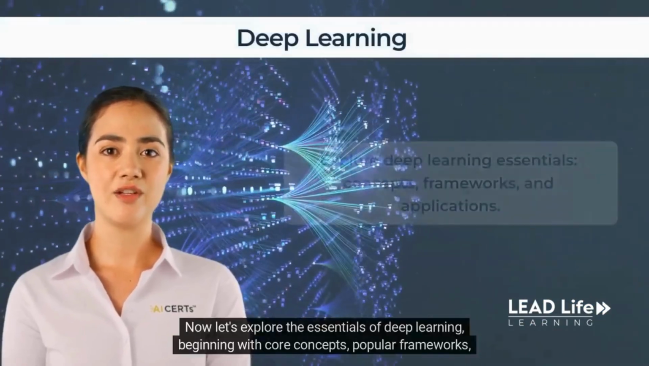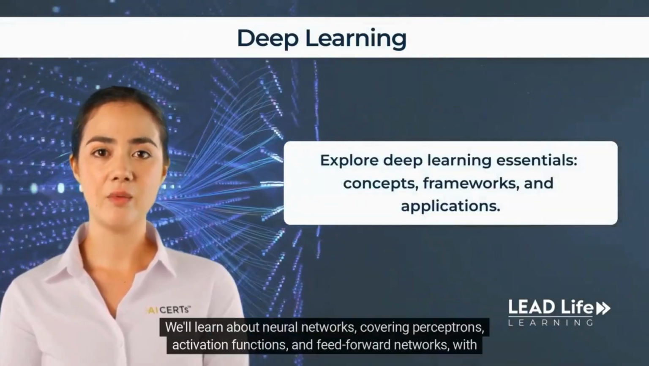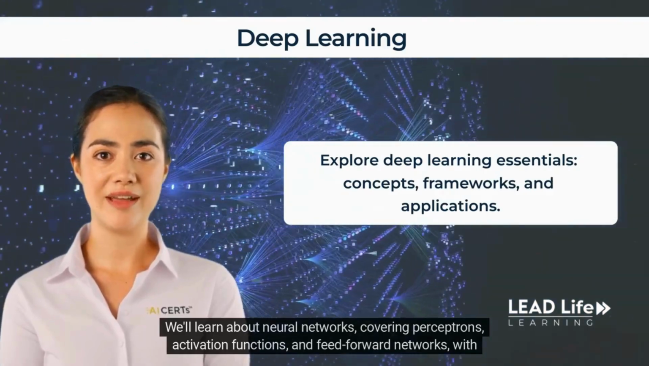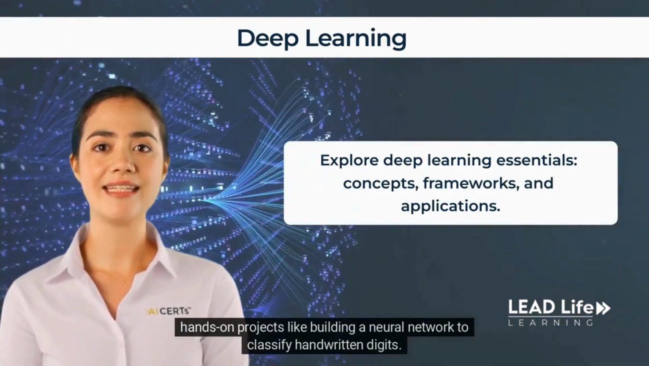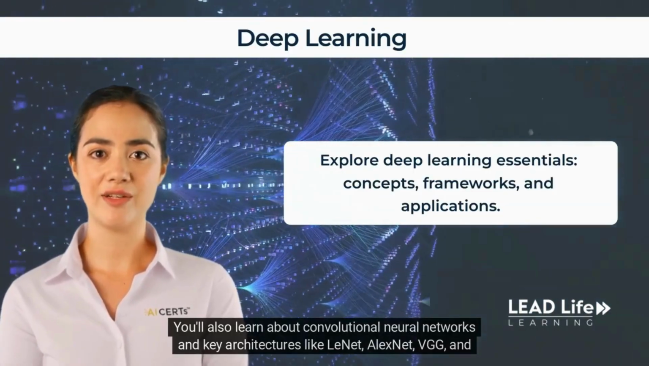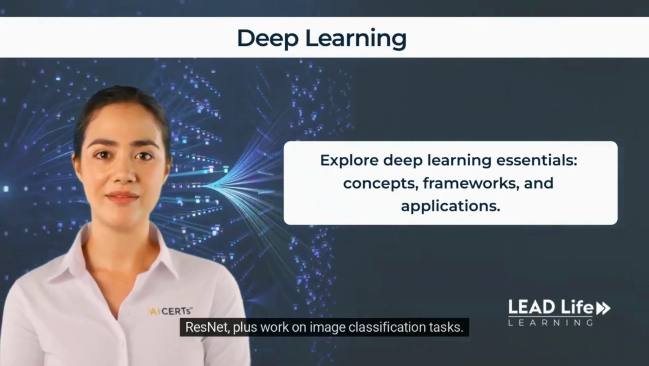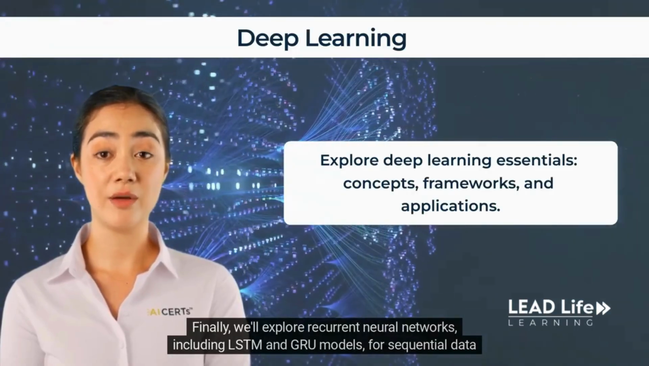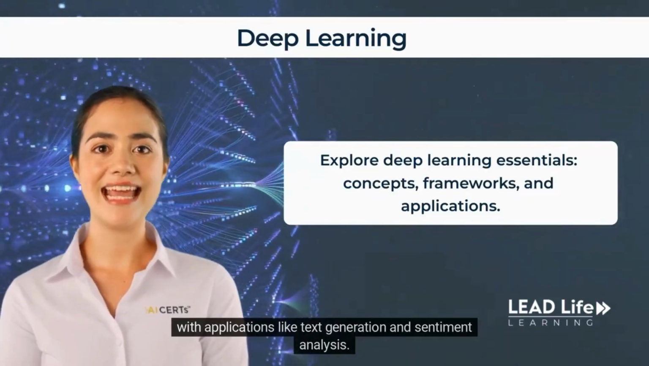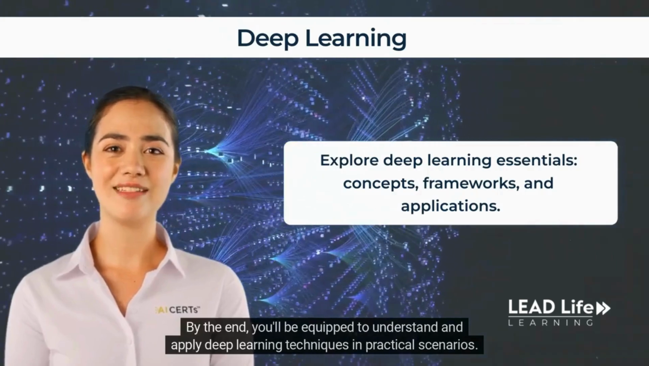Now, let's explore the essentials of deep learning, beginning with core concepts, popular frameworks, and real-world applications. We'll learn about neural networks covering perceptrons, activation functions, and feed-forward networks with hands-on projects like building a neural network to classify handwritten digits. You'll also learn about convolutional neural networks and key architectures like LeNet, AlexNet, VGG, and ResNet, plus work on image classification tasks. Finally, we'll explore recurrent neural networks, including LSTM and GRU models for sequential data with applications like text generation and sentiment analysis. By the end, you'll be equipped to understand and apply deep learning techniques in practical scenarios.